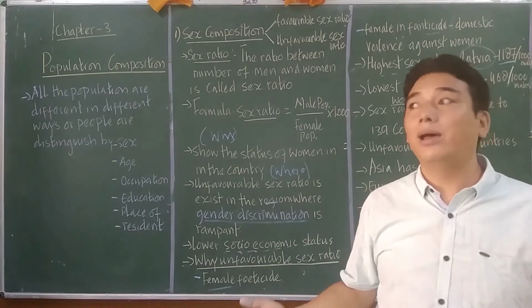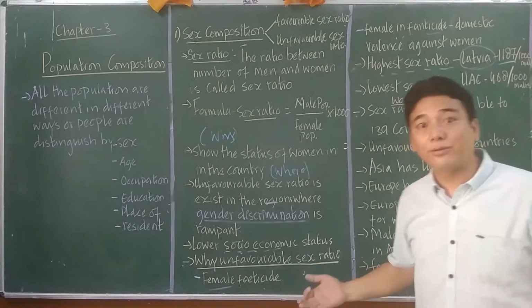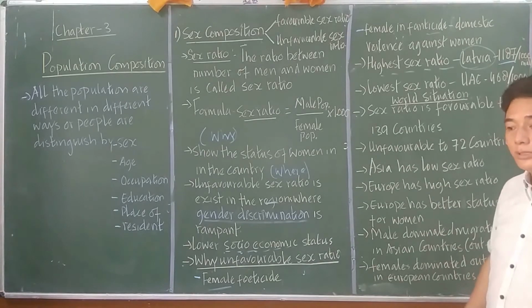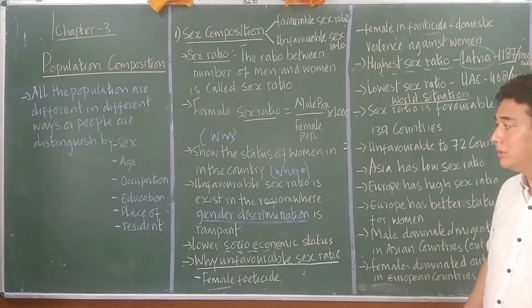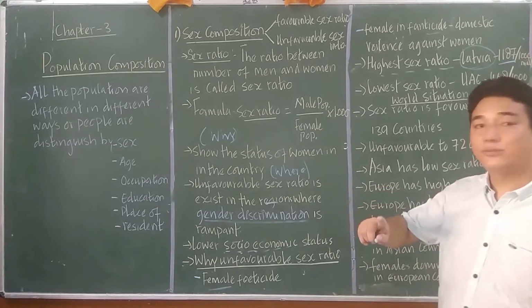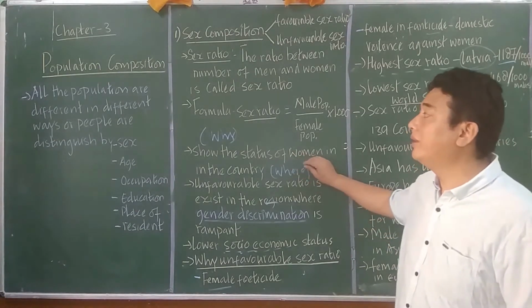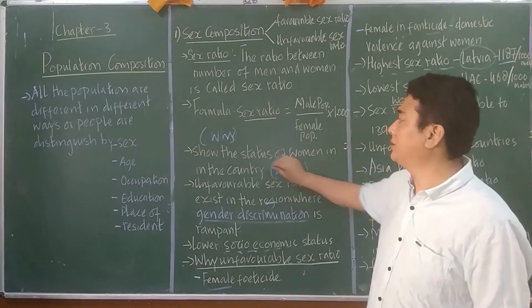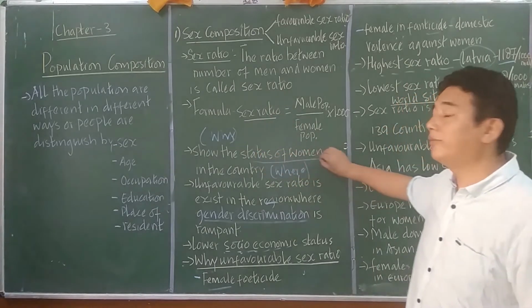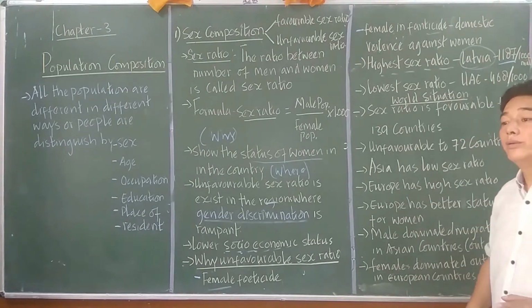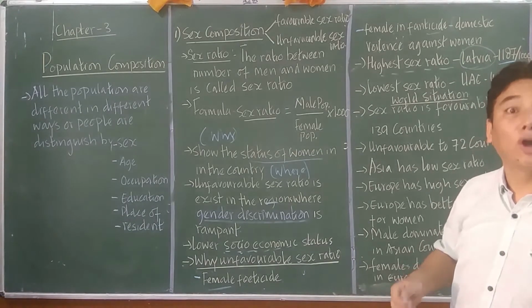Many of the women are alive, so you will find a larger female population. As we have said from the beginning, while learning about the sex ratio, it tells you about the status of women. So in this country, the status of women is high or good.